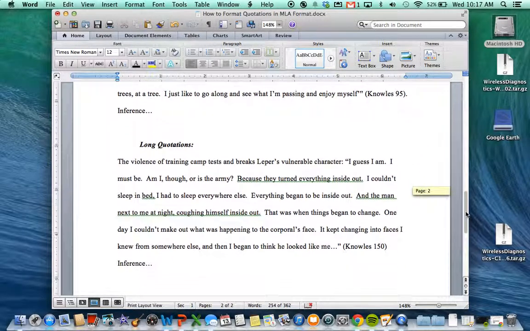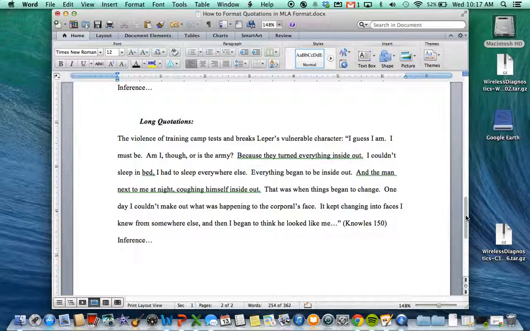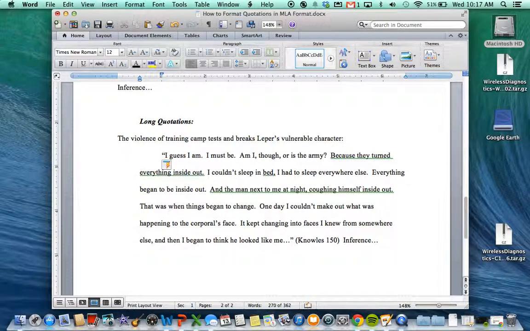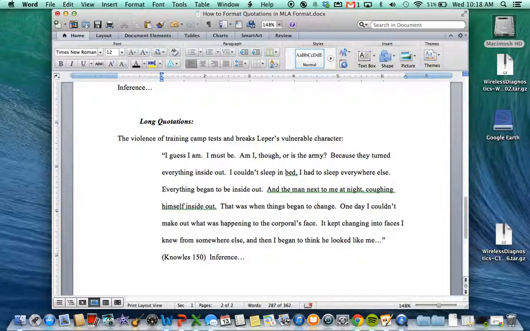And then the long quotation is a little bit different. We're also going to block this because it will be longer than 4 lines when we block it. There are quotation marks in the original text, which is why they're here. Here's my quotation introduction. I'm going to put this on a new line, indent twice like I would for a block quotation, and everything is going to be blocked.